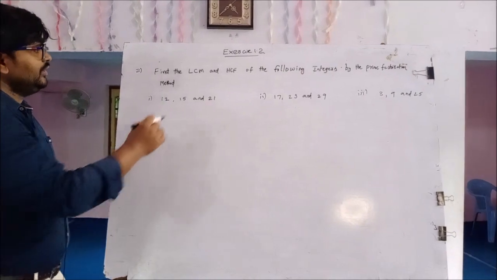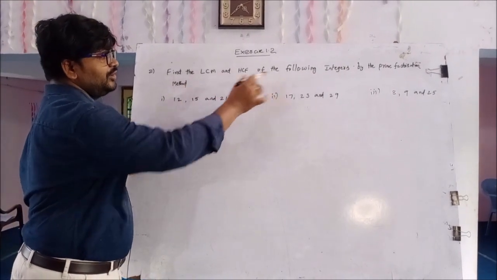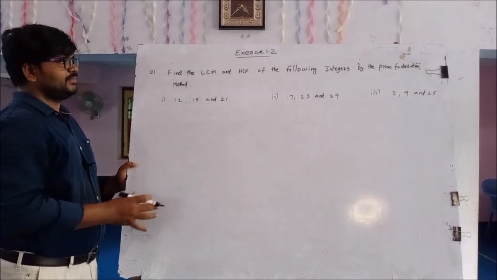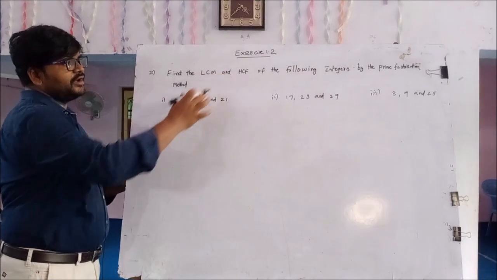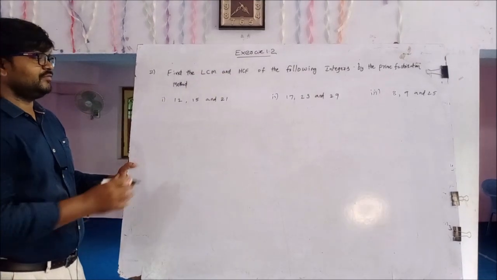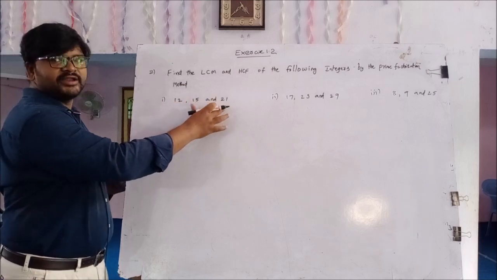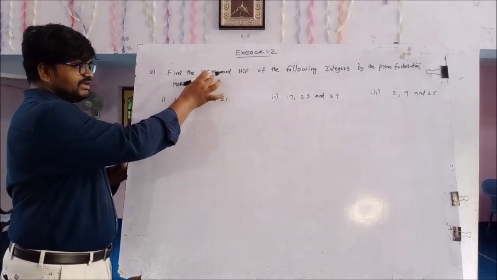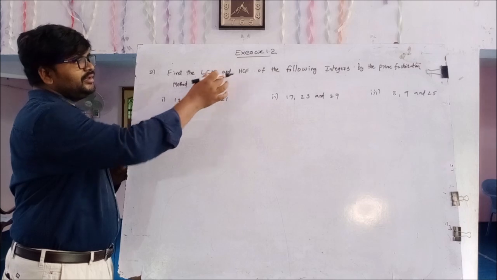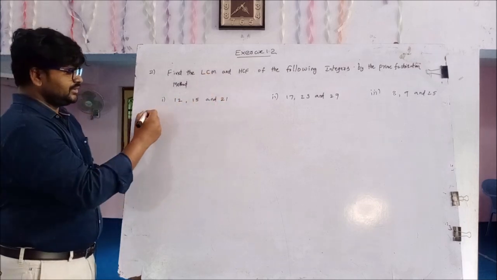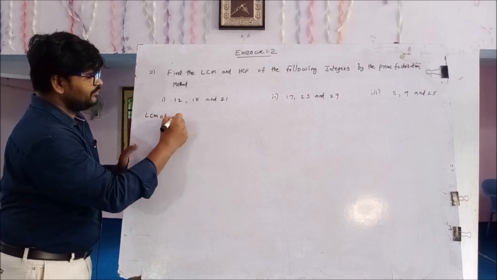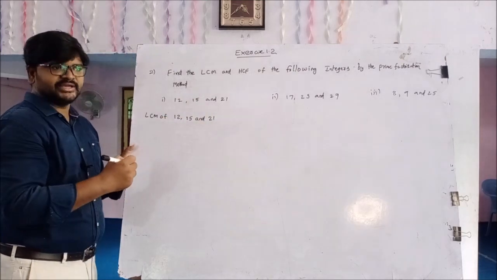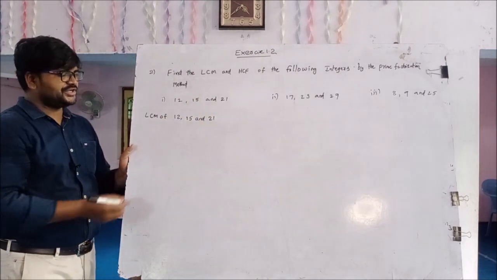Next, second question. Find the LCM and HCF of the following integers by the prime factorization method. First one, 12, 15 and 21. Given numbers are 12, 15 and 21. First of all, we have to find the LCM by using the prime factorization method.